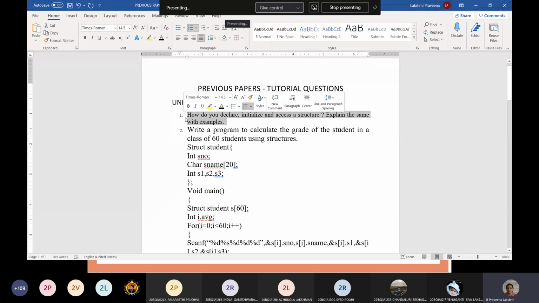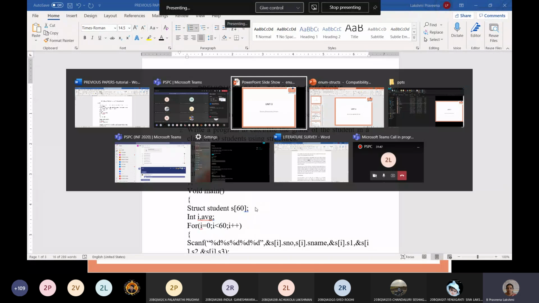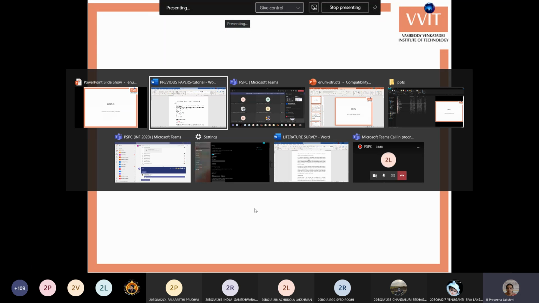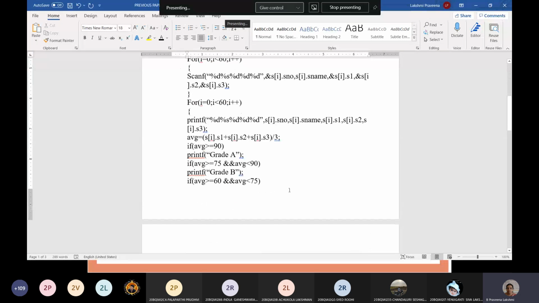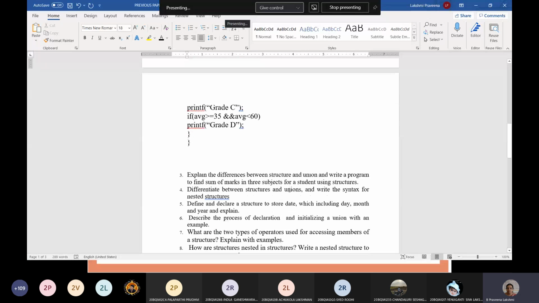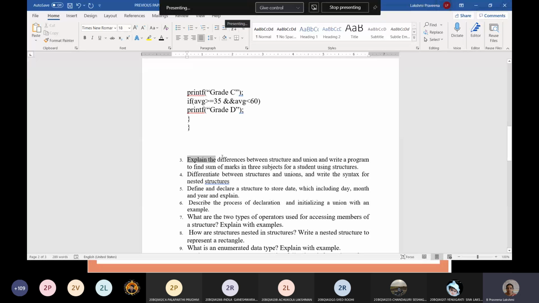Okay, for the first question, we will see how to declare, initialize, and access a structure. Go through all the questions, then we will go for the PPT. Next is to give the differences between structures and unions and write a program to find the sum of marks in 3 subjects for a student using structures.